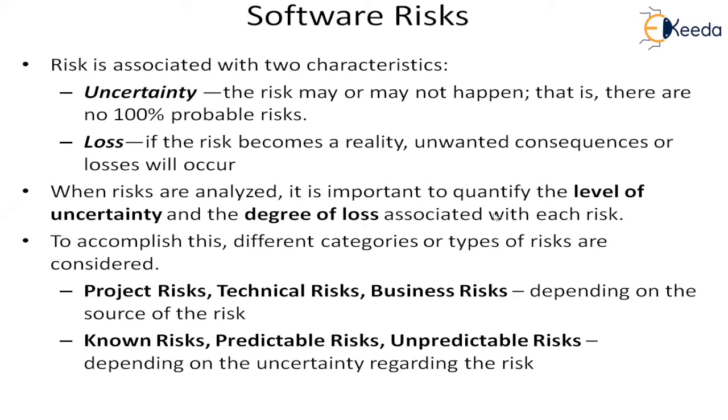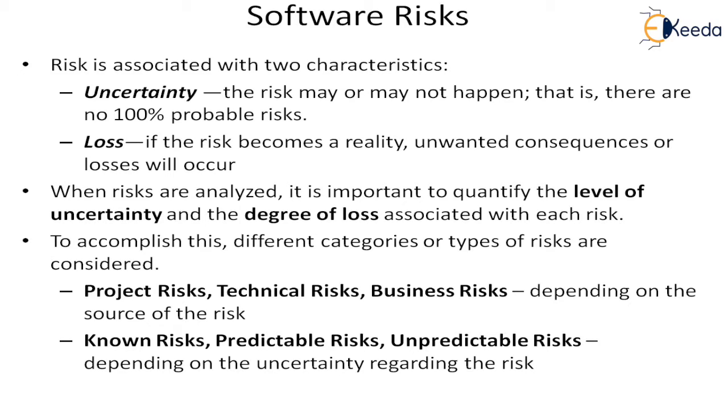You can assign some kind of a level of uncertainty or a percentage of the uncertainty, and for the loss you can determine the degree of loss. So the degree of loss can be qualitative or quantitative. To accomplish this, different categories or types of risk are considered. So we have seen the uncertainty is one measure we are taking. Normally it is a probability percentage, and for the loss we are determining the degree of loss in terms of either numbers or qualitatively, whether it is high, low or medium.